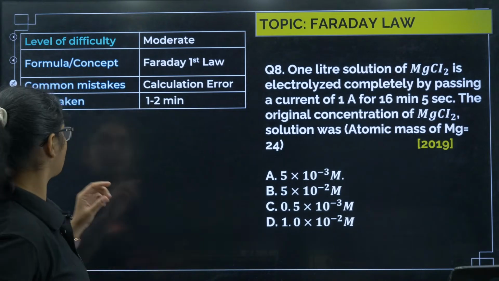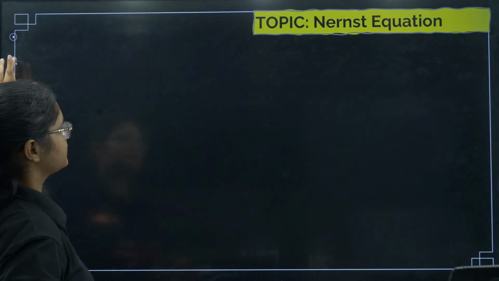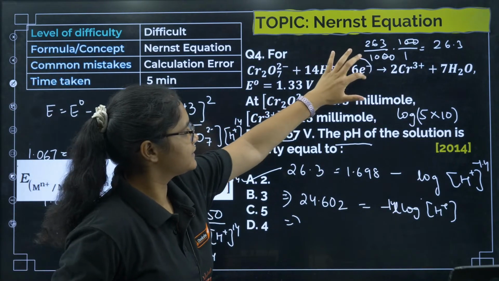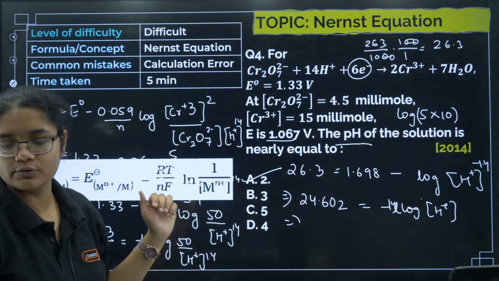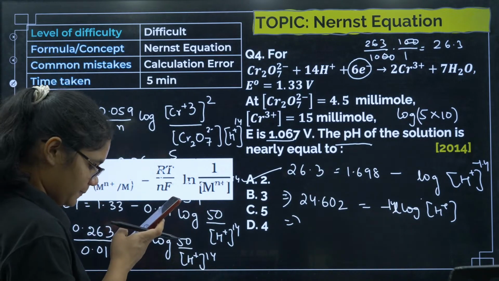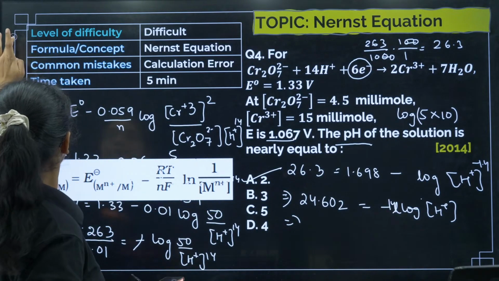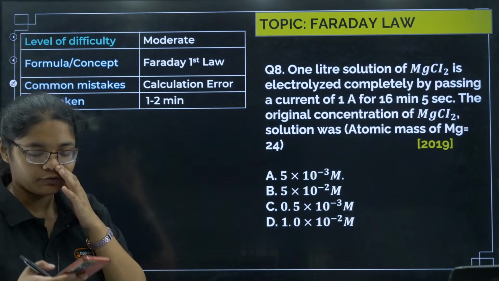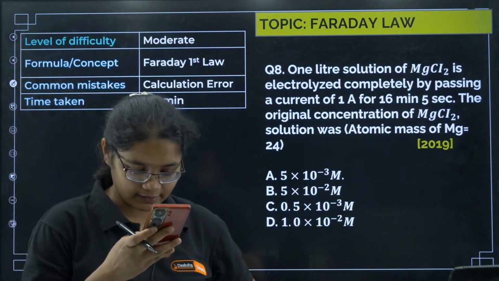Spurti, the n value was already given in the question, 6. Just a minute students, you can see 6 electrons are there, right? So that is why I took n as 6. Okay, let's move to this question. All of you please solve and tell me how much we will get.